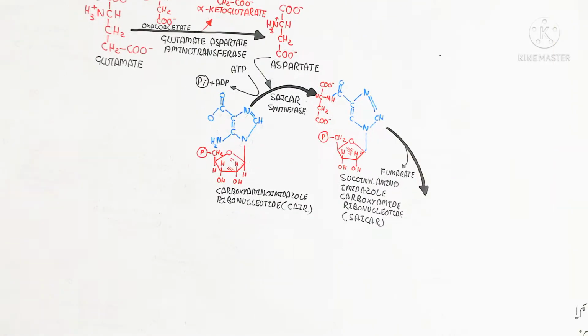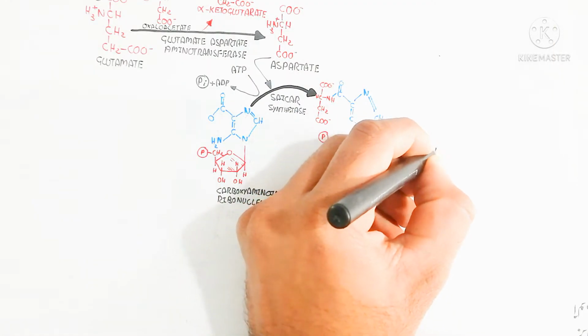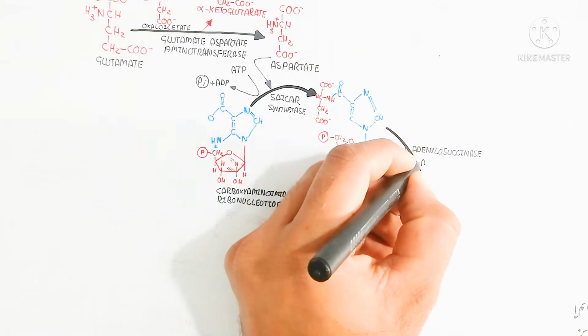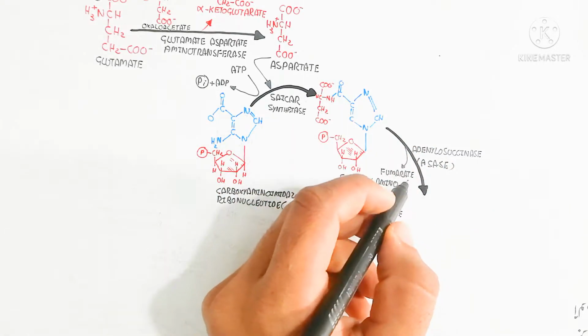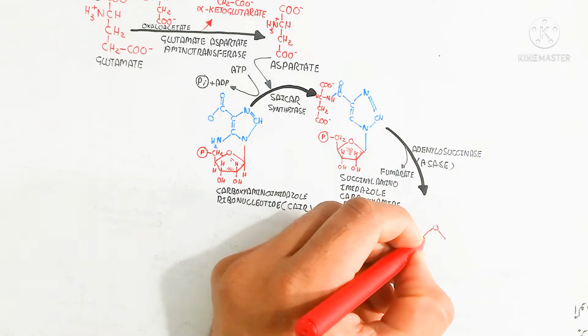This is the succinyl aminoimidazole carboxamide ribonucleotide formation, with the release of fumarate.